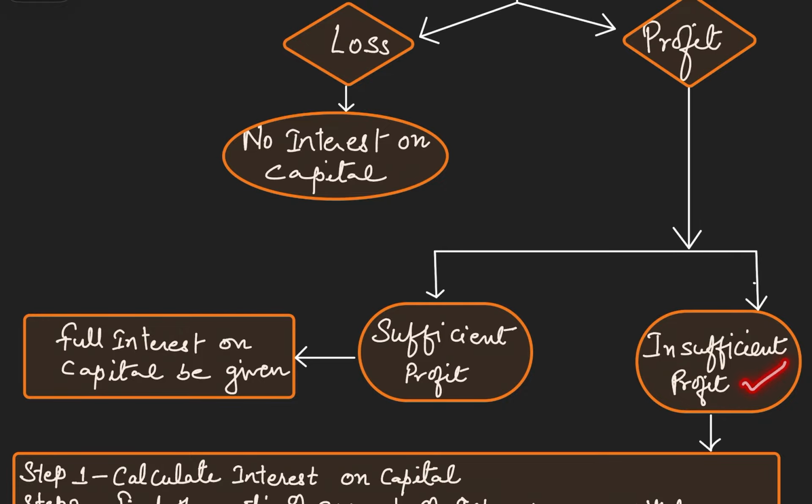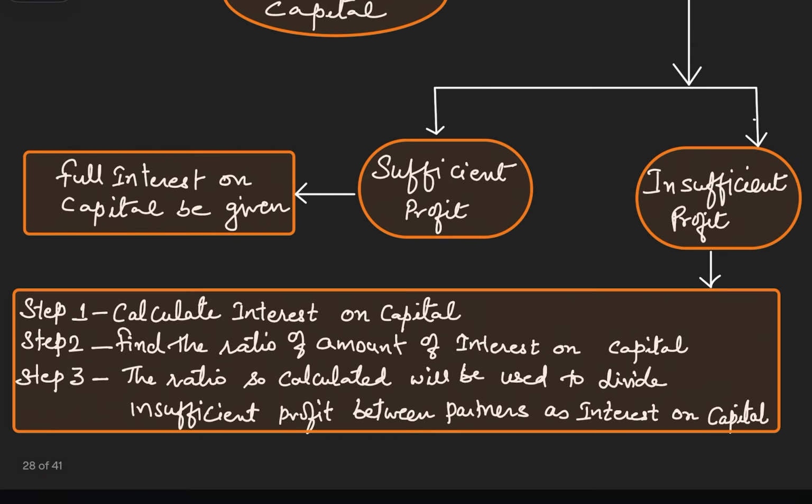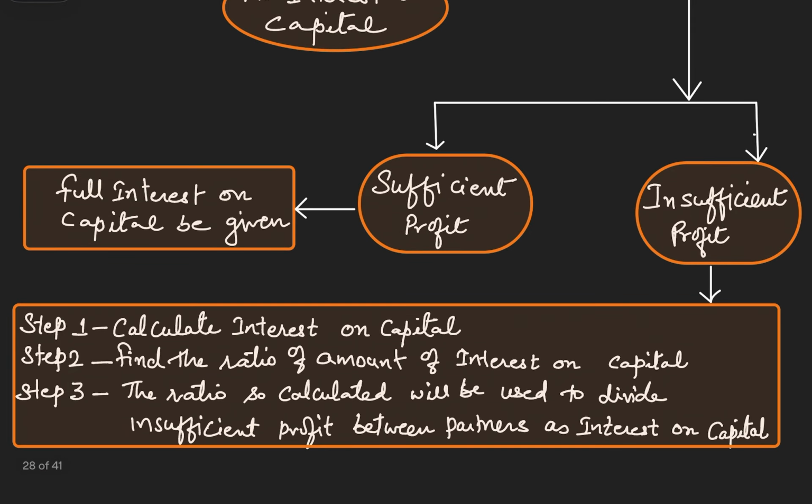But in case the profits are insufficient, then there are 3 steps to be followed. Step number 1, first of all, calculate the interest on capital. Step number 2, find the ratio of the amount of interest on capital. It means the interest on capital of partners should be calculated as per the rule, and then the ratio of the amount of interest on capital is calculated.